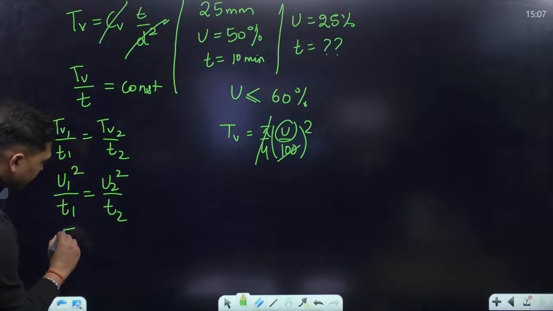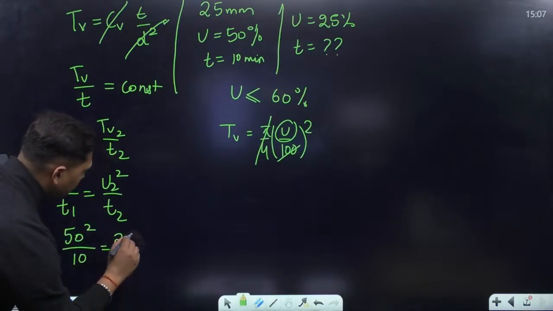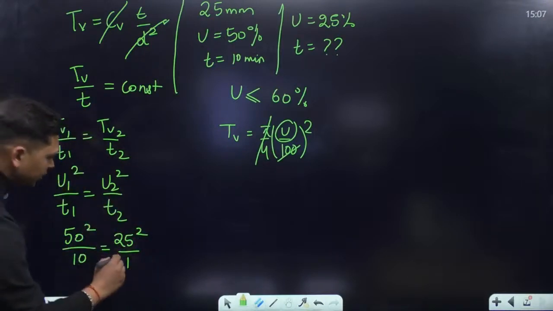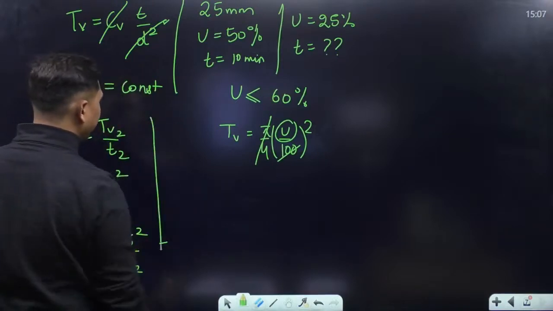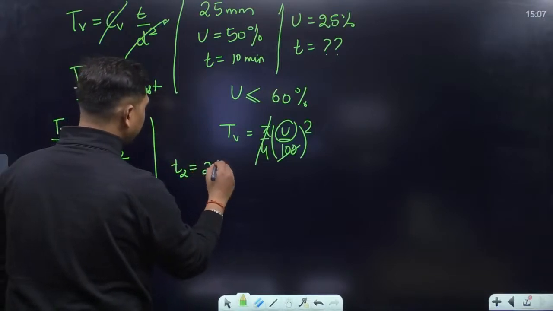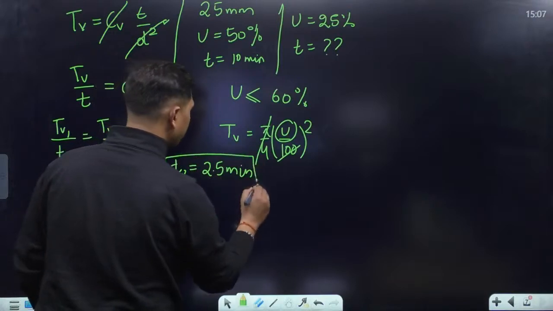Substituting all the values, 50 square divided by 10 should be equal to 25 square divided by X, whatever T2. So from here you will get T2 as 2.5 minutes.